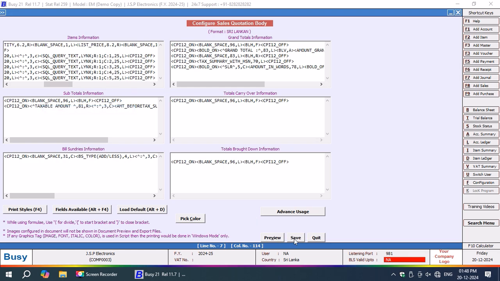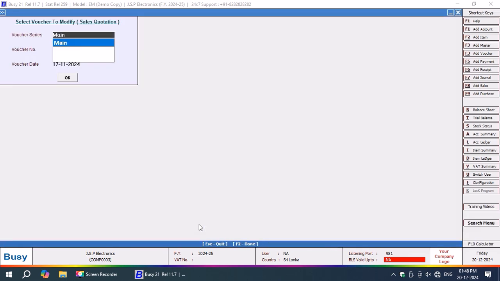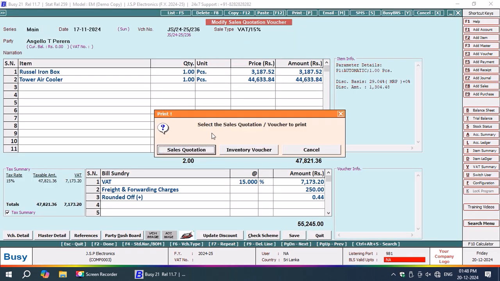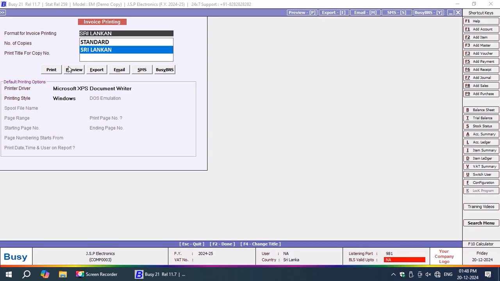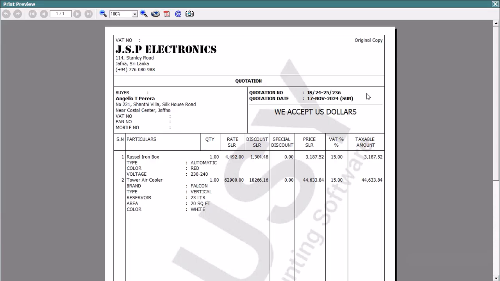Now it is 5. Okay, now I'm going to save it. After saving, let me check in the print preview. Let us check it in the print preview. If we check it in the print preview, now see, now my entire database has become more meaningful.